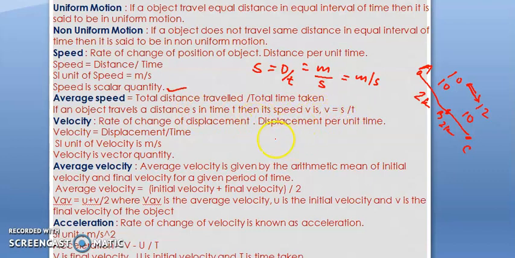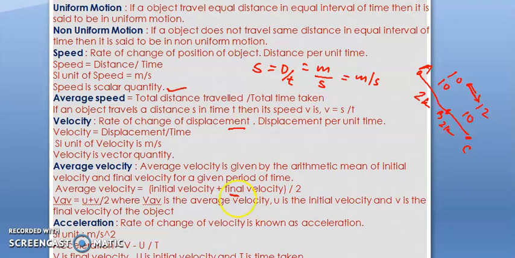Velocity is the rate of change of displacement, so displacement upon time. Again it is a vector quantity, because displacement comes into the picture. SI unit is meter per second. Average velocity: suppose the initial velocity is u and the final velocity of an object is v.